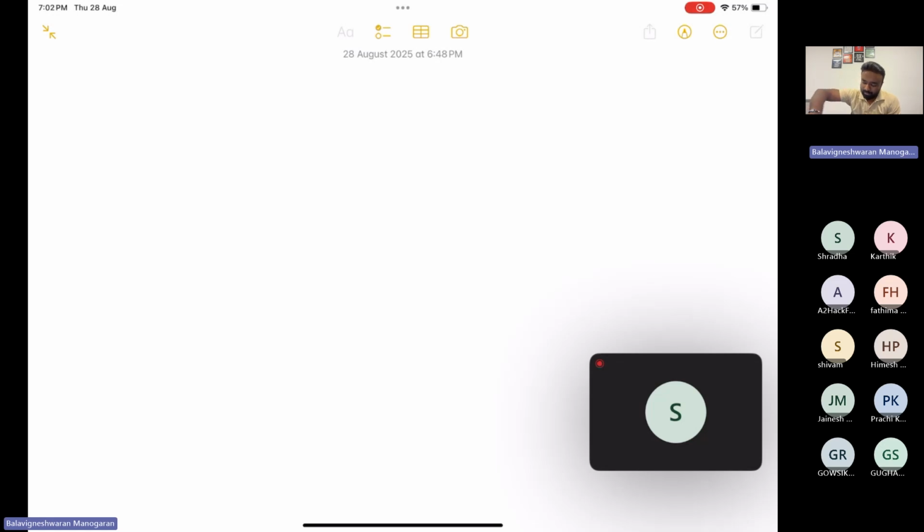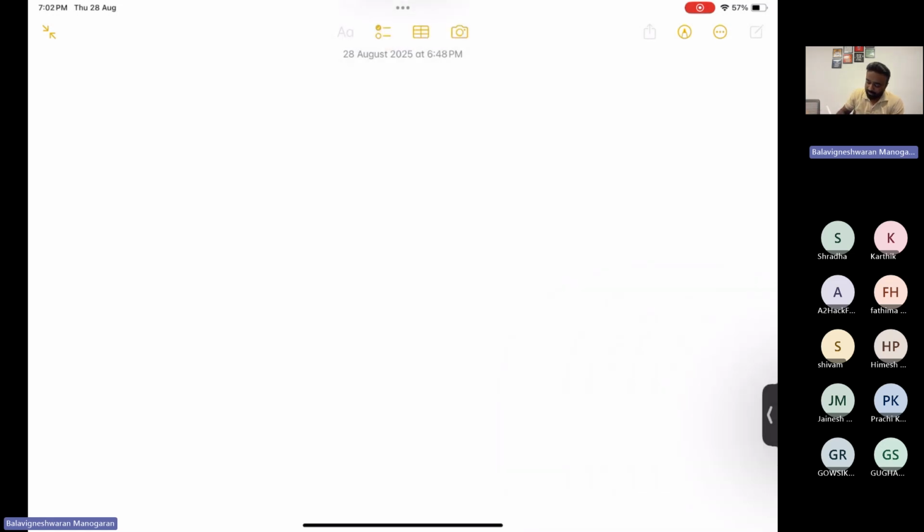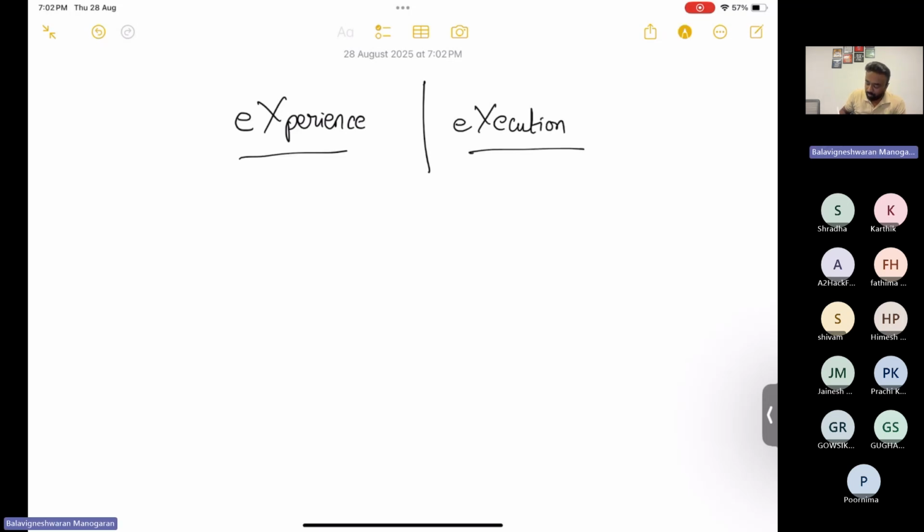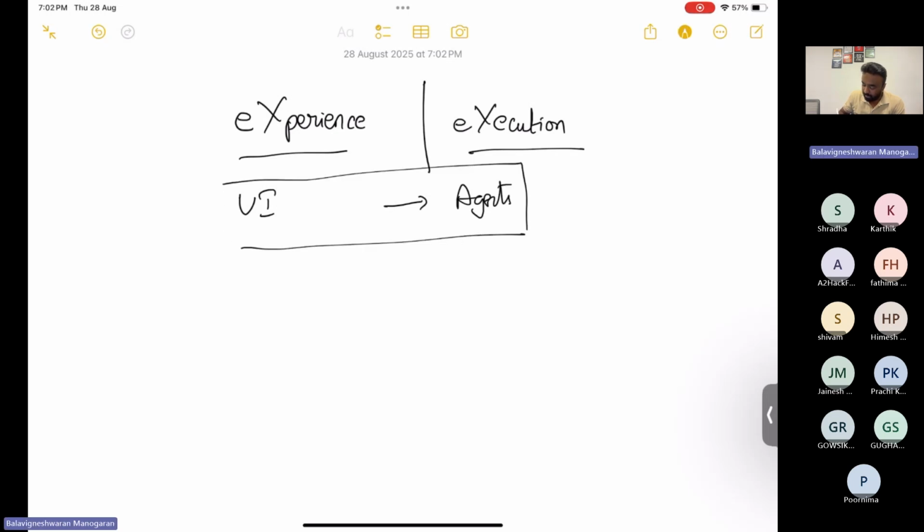If I see this, how it is going to be aligned, like I explained in the last meeting, it's again 2x. So we have experience, right? And execution. So first segment, vibe code, we are going to talk about user interface plus how that is going to be connected to the agents, right? So that will cover both experience and execution.